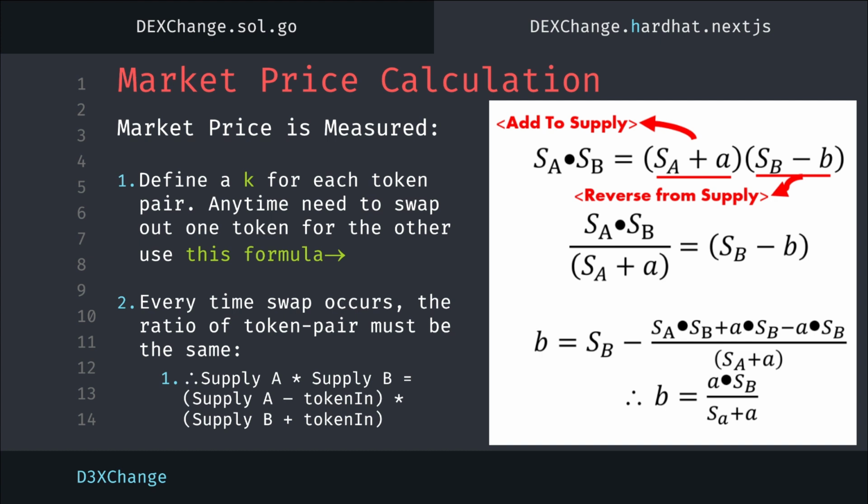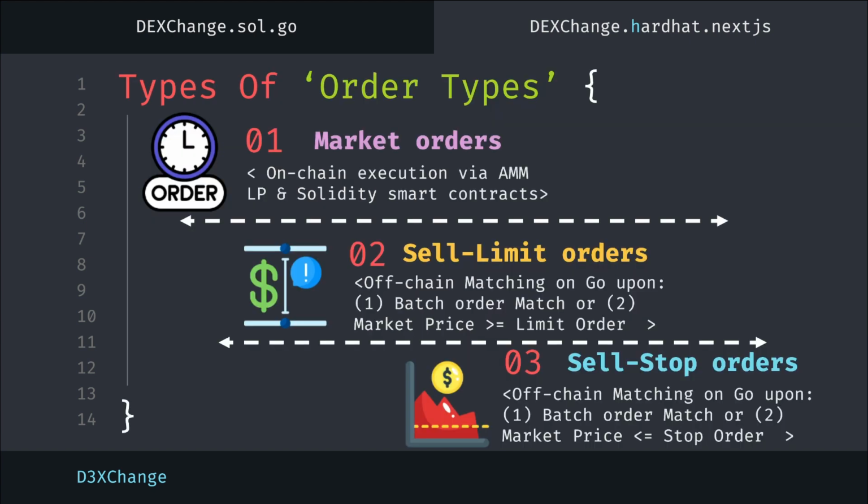So what types of orders do we support in DexChange? First we have market orders. These orders will be executed on chain via the AMM liquidity pool and the Solidity smart contracts. Thereafter, we also have additional order types: the sell limit and the stop limit orders.